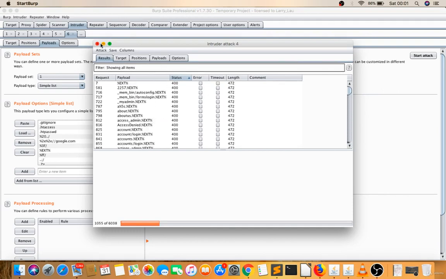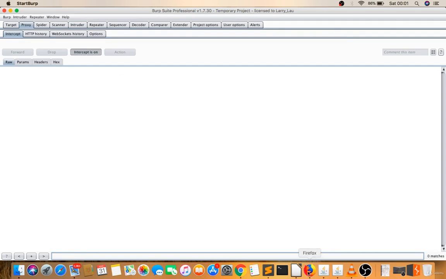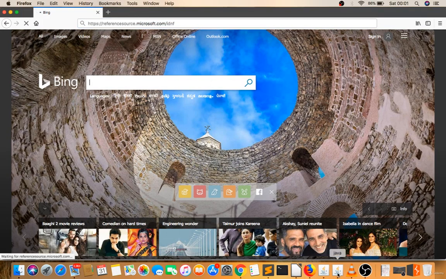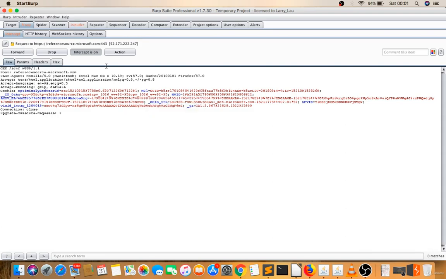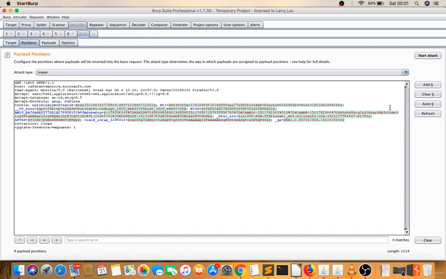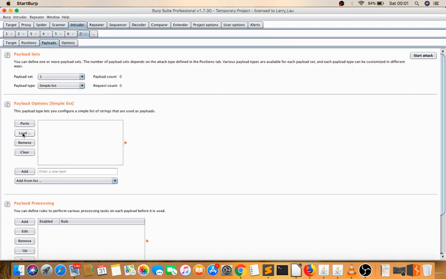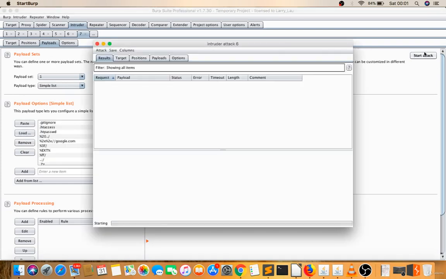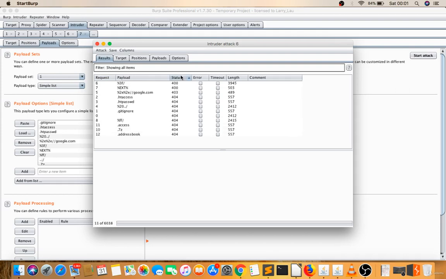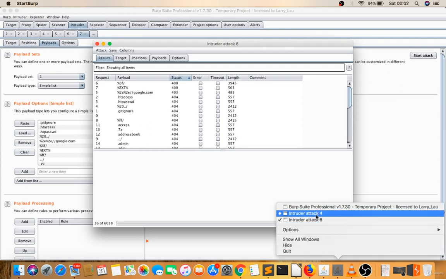I'll turn the proxy intercept on. I'll just reload this. I got some. Right click, send this to Intruder positions. I'll first clear this. Let's select this, add payloads, load. Now start attack. See whether I'm getting anything or not. We're getting 404. So let's sort. I have to wait. If I get any 200, then I can report it. If not, then no problem.